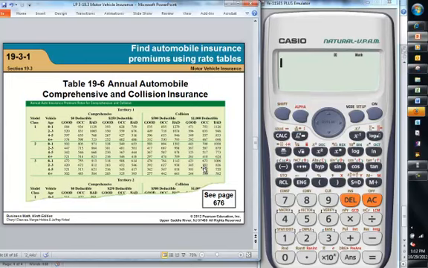Another example of a chart also includes the kind of car that you have. If you notice, the more expensive one is the top one, the model class, and probably the faster it goes too. And then its age, as it gets older, it gets a little cheaper to insure. They show the Territory 1 comprehensive coverage and collision coverage. Notice there's different amounts of deductible, and the bigger the deductible, the cheaper the coverage will be.